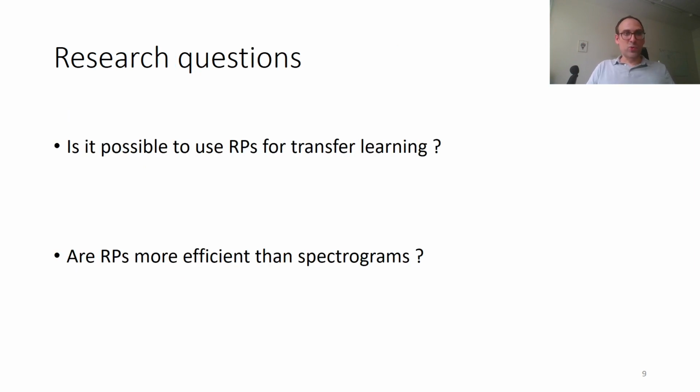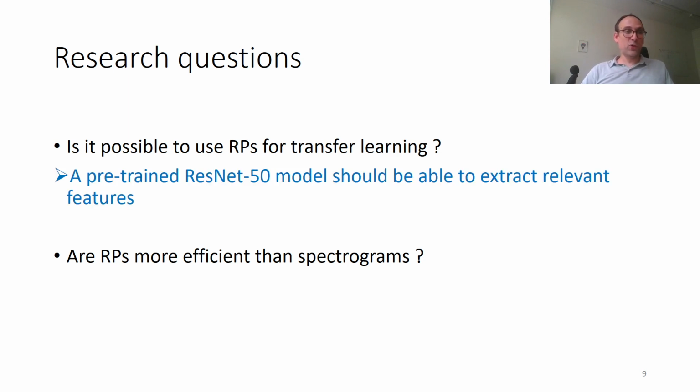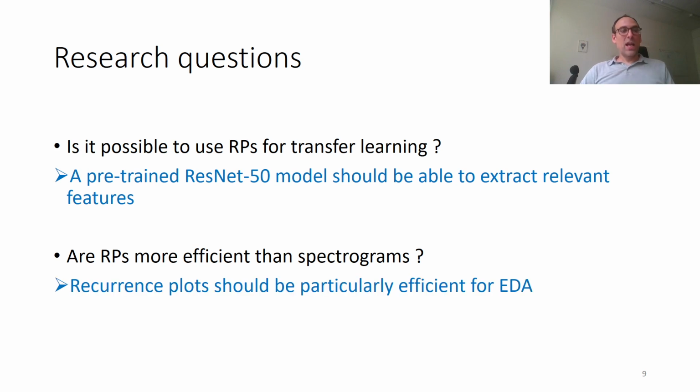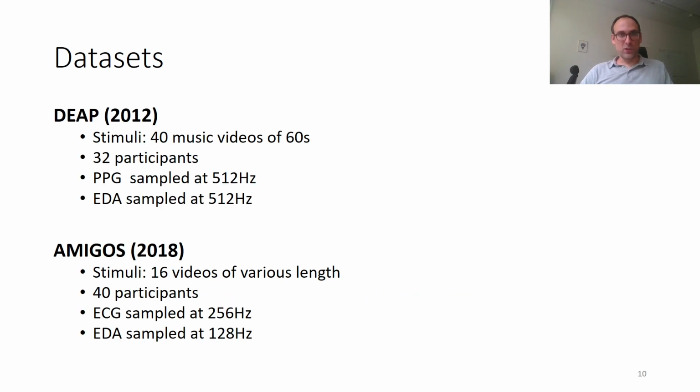Hence, our two research questions: is it possible to use recurrence plots for transfer learning? And are recurrence plots more efficient than spectrograms? And we have two hypotheses. The first one is that, yes, it should be possible. A pre-trained ResNet 50 model should be able to extract relevant features. And we expect that recurrence plots should be particularly efficient for electrodermal activity because it is a non-periodic signal.